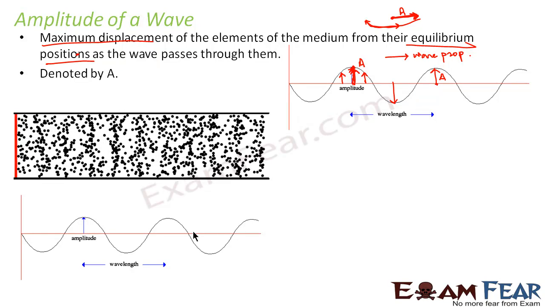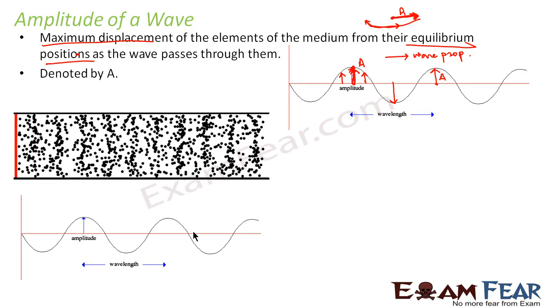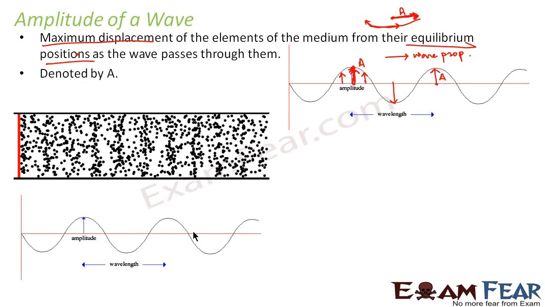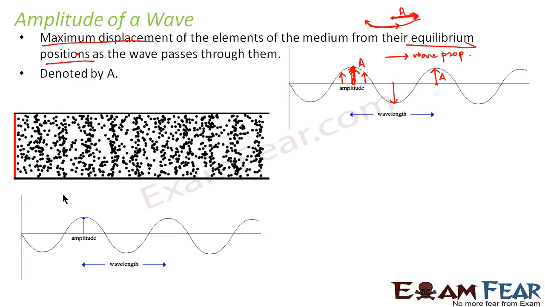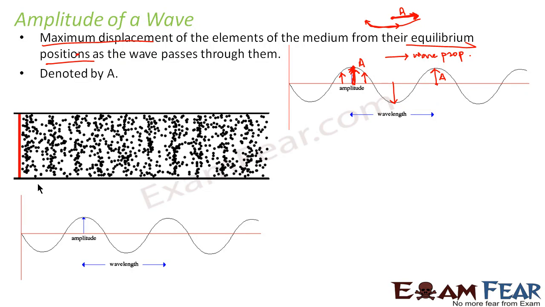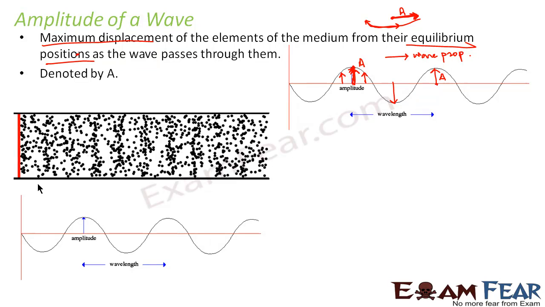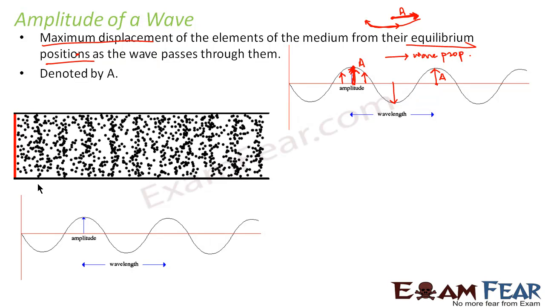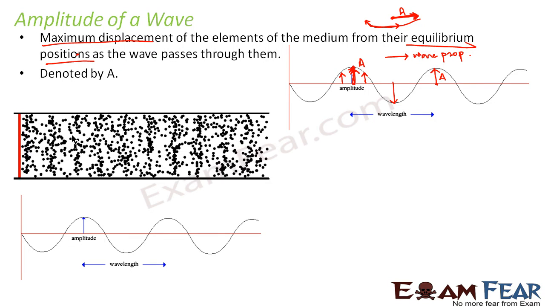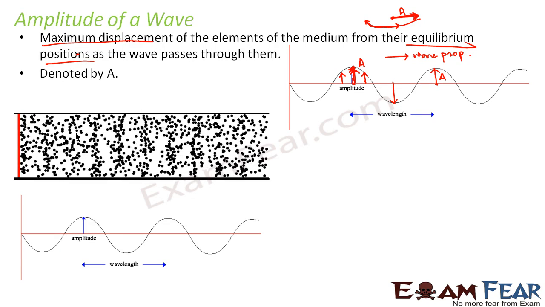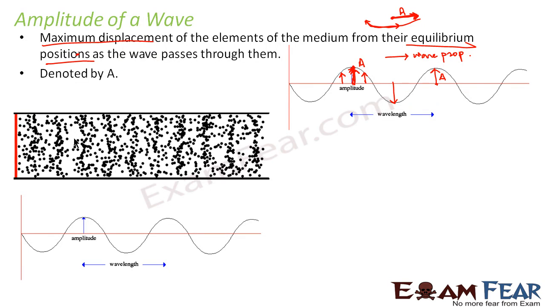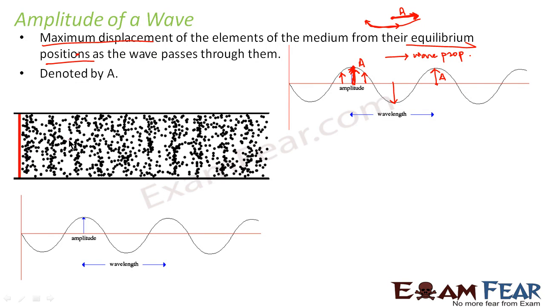However, I'll try to explain it from my side, and I would also like you to visualize the same so that it becomes easier for you to understand. Now see what happens in case of a longitudinal wave. You have a region of compression, then you have a region of rarefaction. At certain points, the molecules are very close to each other. If you observe the oscillation of some particle of the medium which is in the rarefaction region, that is where the molecules are less closely packed, let me take, for example, this particle.